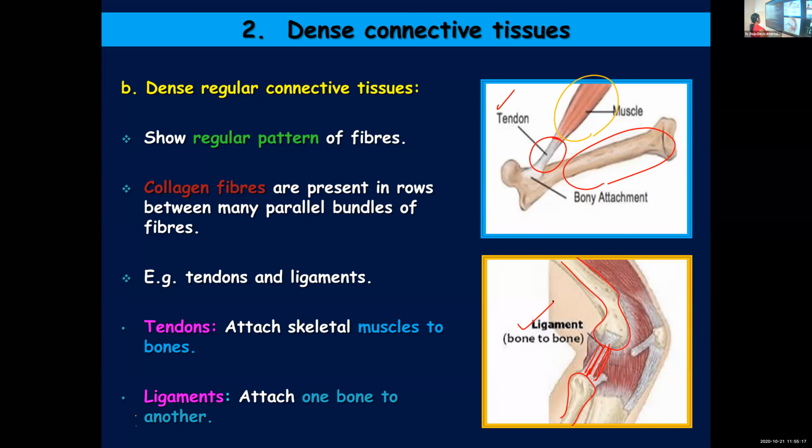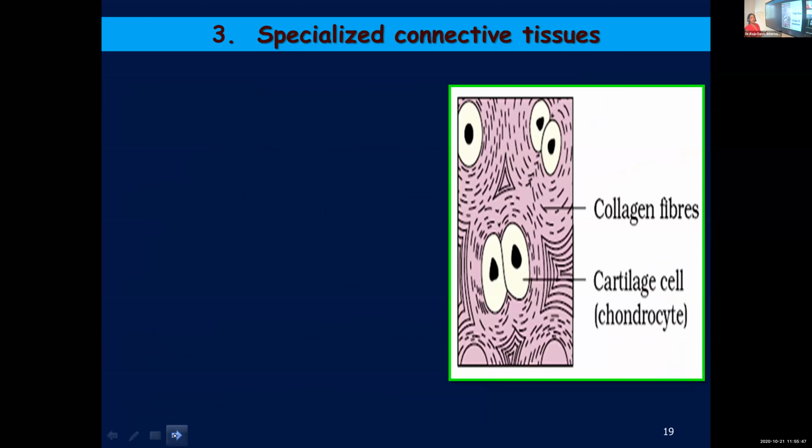Once again, I will repeat the points. Dense regular connective tissue: here you can find a regular pattern of fibers, and collagen fibers are arranged in rows between parallel bundles of fibers. Two examples for dense regular connective tissues are tendons and ligaments. Tendons attach skeletal muscles to bones, whereas ligaments connect one bone to another, or connect two bones together. Now with that, we have completed the dense connective tissues.